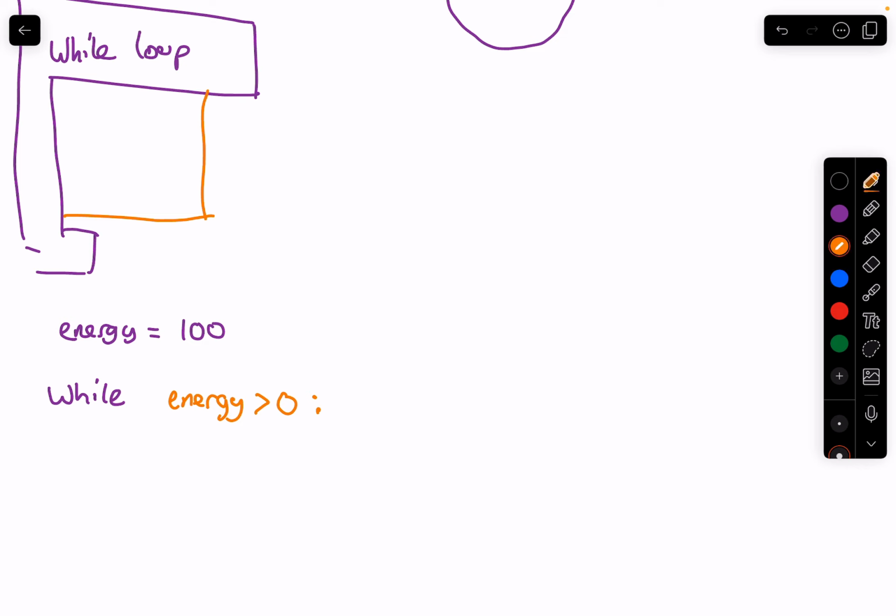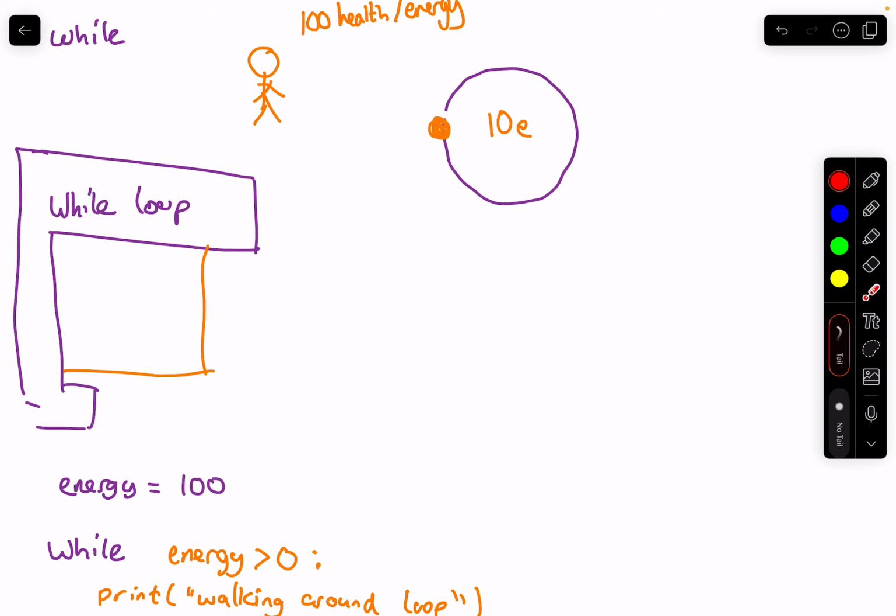So our code is print walking around loop, and we'll reduce energy, because every time he loses 10. So this will happen 10 times. This person is going to be walking around 10 times until they run out of energy. And that is what a while loop is.